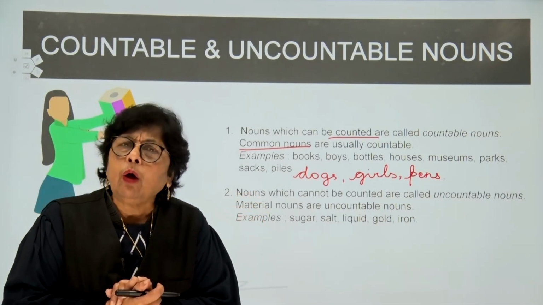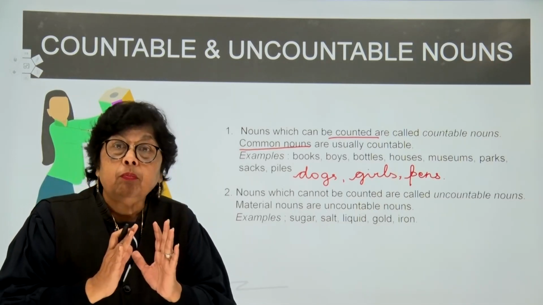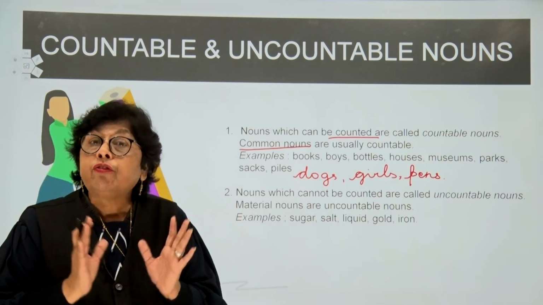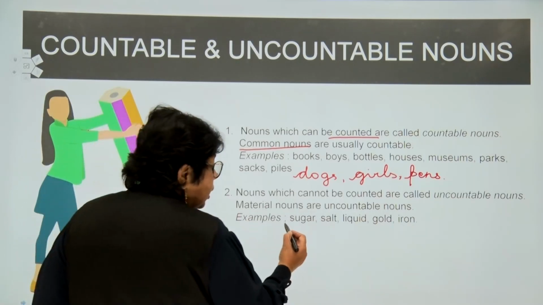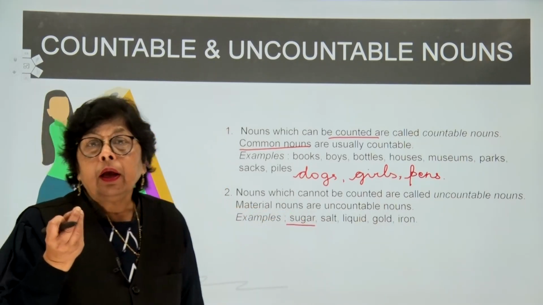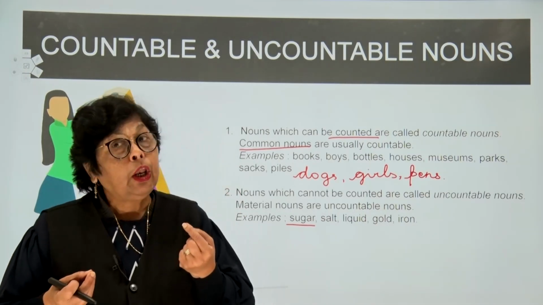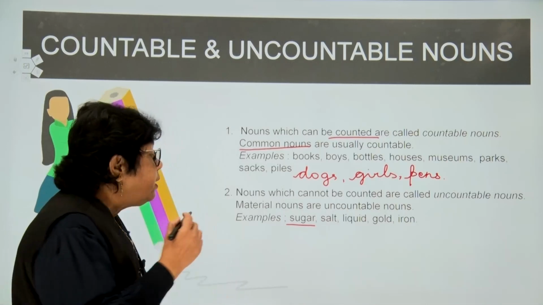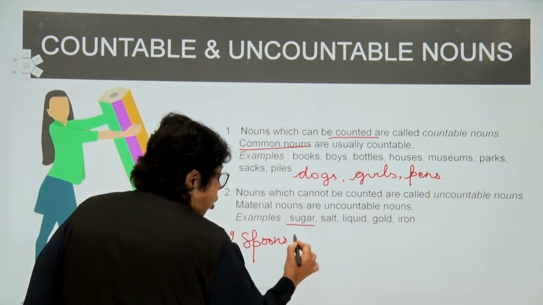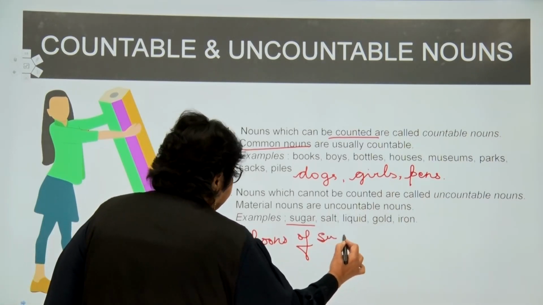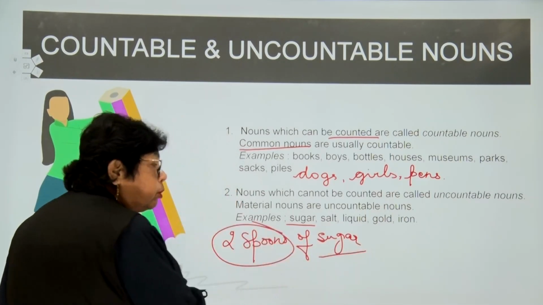But there are some nouns, children, which cannot be counted. Now, to count them is a different aspect or a different way. For example, the material nouns, such as sugar. I cannot count the grains of sugar. Can I say, put me two sugar in my tea? No. But I can definitely say 2 spoons of sugar. Now, I can count, children, not the sugar, but I can count the spoons.